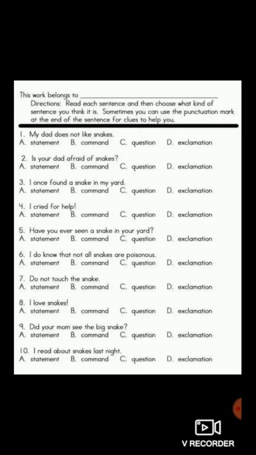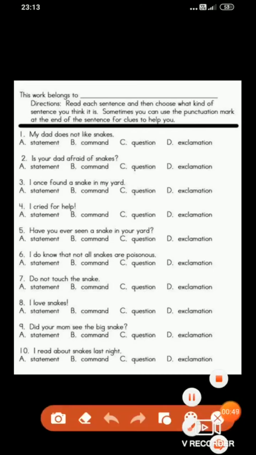My dad does not like snakes. Students, come on, tell me. This sentence ends with a full stop. So is this a statement, command, question or exclamation? Very good. This sentence is a statement because it is a simple form. It is a statement.